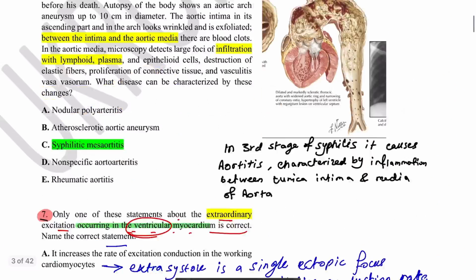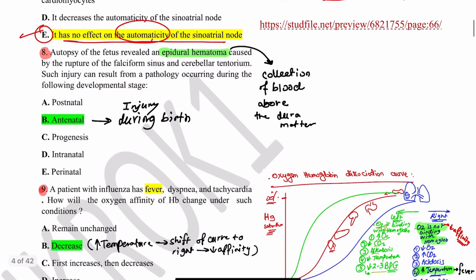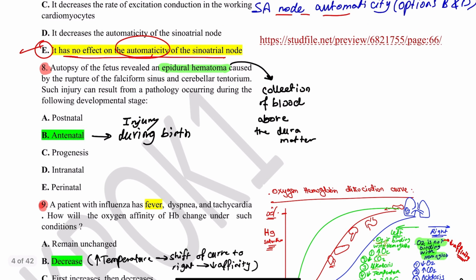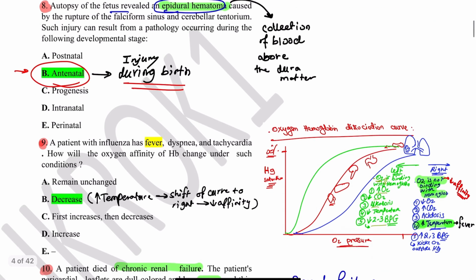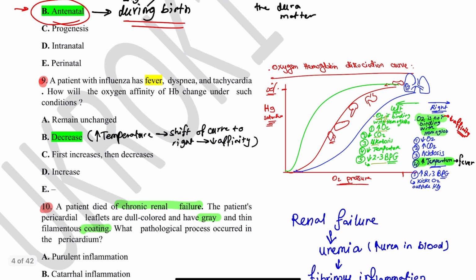Now, also, let's speak about other questions. For example, here, the fetus has an epidural hematoma, so it's a collection of blood above the dura mater. It's probably due to injury during birth, during passing of the fetus through the birth canal, and the perinatal period is a period during birth. Here we have a question: a patient with influenza has fever, dyspnea, tachycardia. How will the oxygen affinity of hemoglobin change?